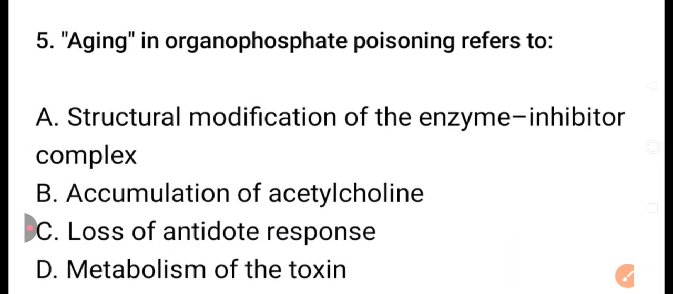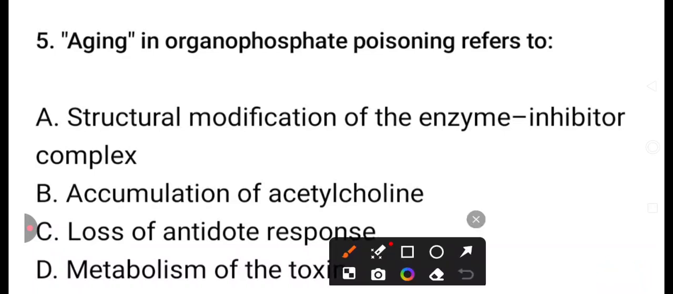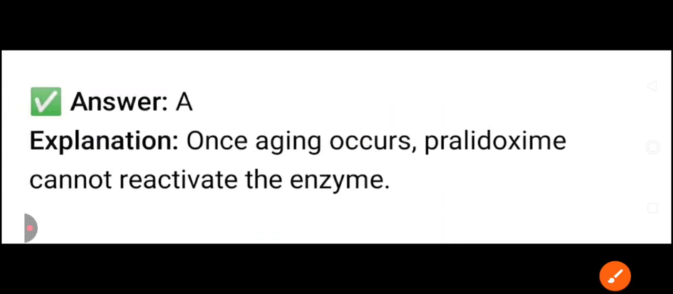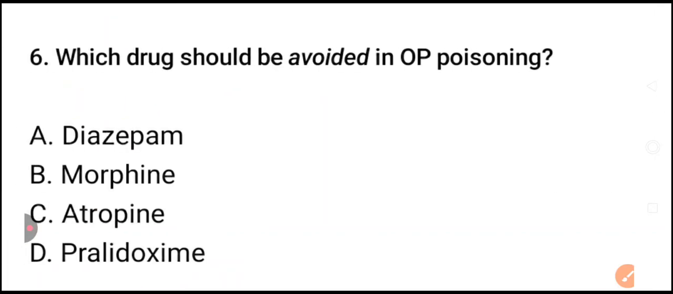Aging in organophosphate poisoning refers to: structural modification of the enzyme inhibitor complex, accumulation of acetylcholine, loss of antidote response, or metabolism of the toxin. So the best answer here is structural modification of the enzyme inhibitor complex. Once aging occurs, pralidoxime cannot reactivate the enzyme.